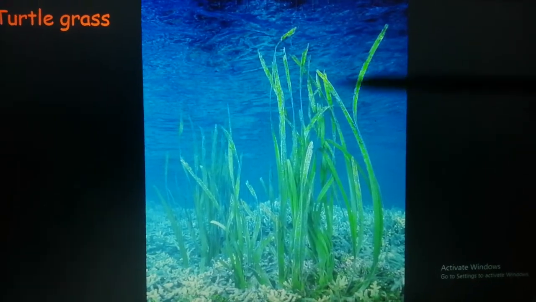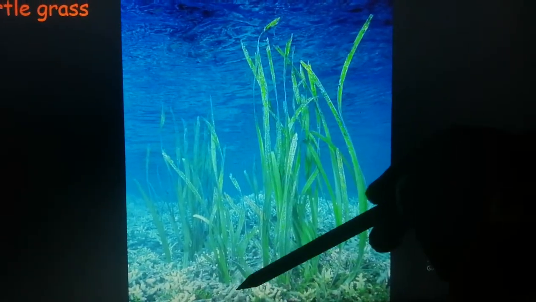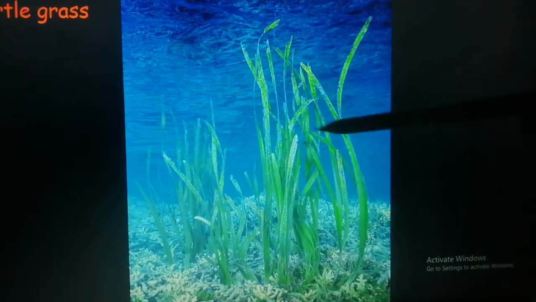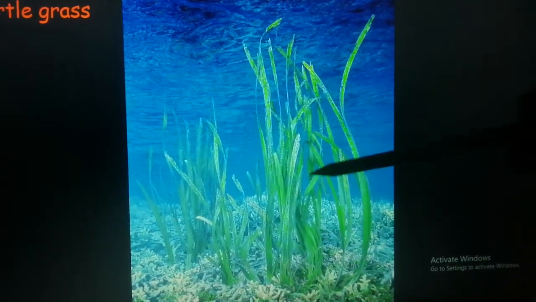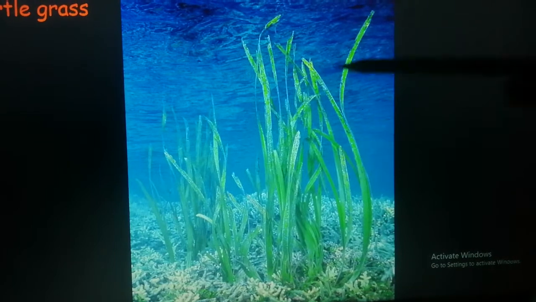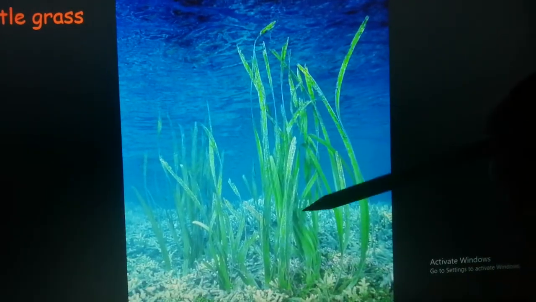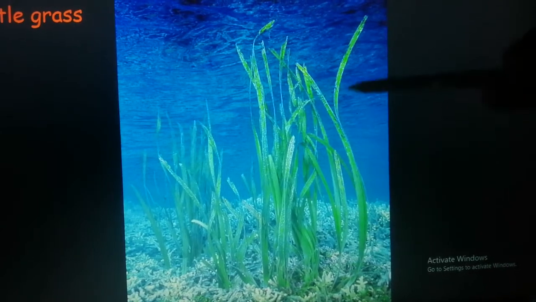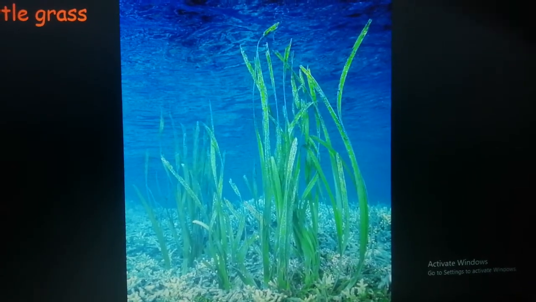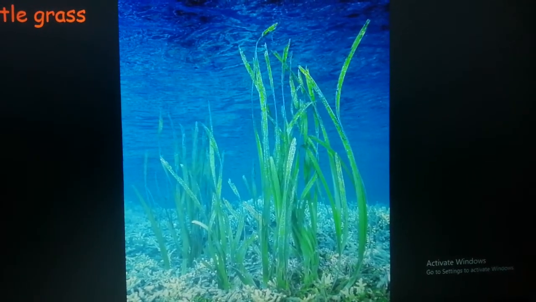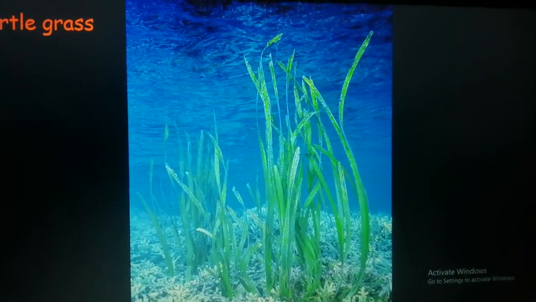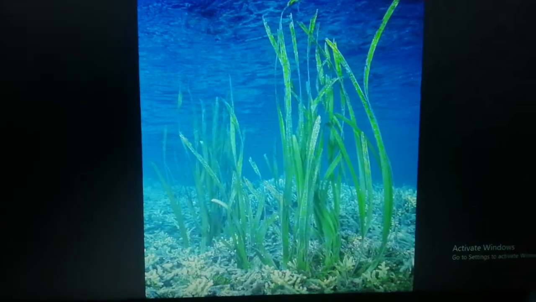Here also you can see the same thing. They are rooted to the ground, that is the surface of the water body, and mostly these are found in salt water. You can see that they also have ribbon like thin narrow leaves, and they are also very light such that they can sway along with the flow of water.